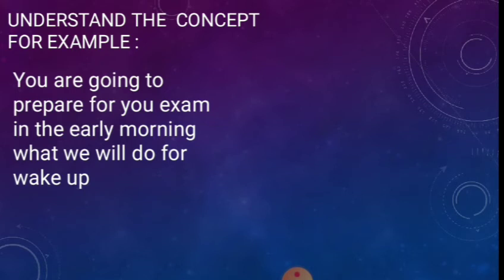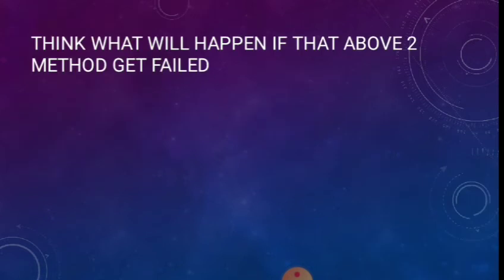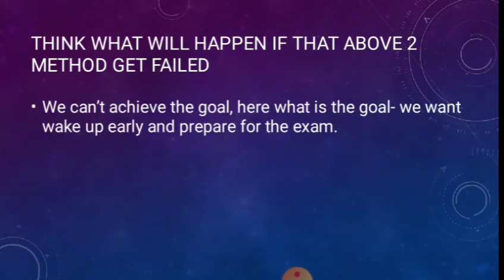Now you are going to prepare for your exam. For that you are going to wake up in the early morning. What will you do for it? Generally we go with some alarm system, or else we ask some of our family members to wake us up in the early morning, isn't it? Yes. Here you can see what will happen if those two methods fail. Automatically we cannot achieve the goal. Here the goal is we want to wake up early morning and prepare for the exam. That will fail. We cannot wake up when the above two methods fail.